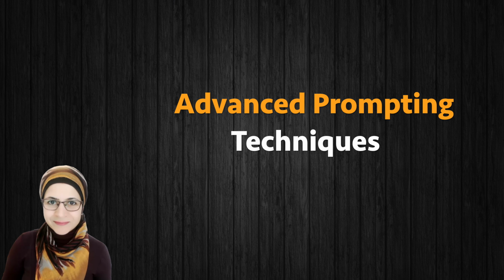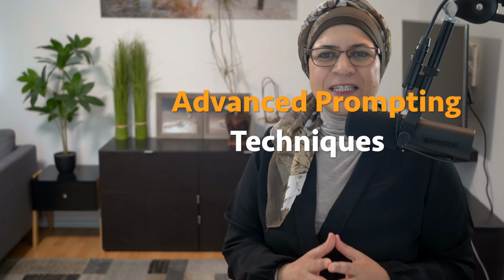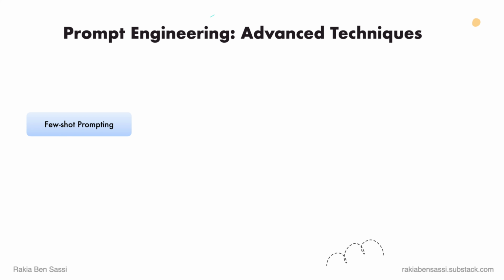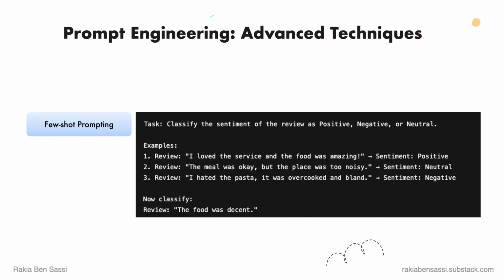Advanced prompting techniques. Once you've mastered the basics, you can explore more advanced strategies. Few-shot prompting: provide multiple examples of what you want. This helps the AI understand the desired pattern or style. Here is an example. Instead of a poor prompt like "classify the sentiment of the review," few-shot prompting would be: "The task is to classify the sentiment of the review as positive, negative, or neutral."